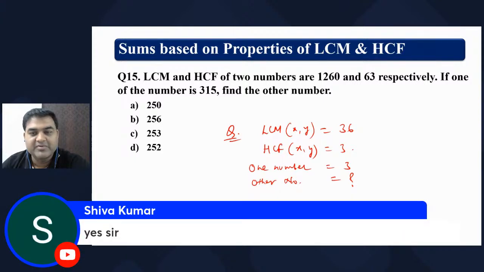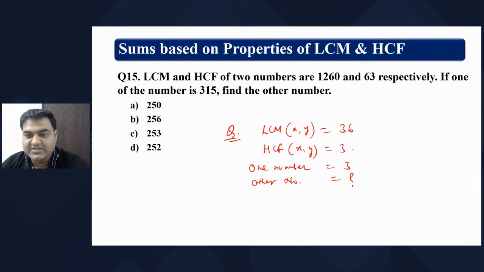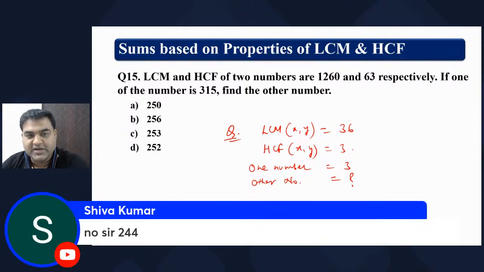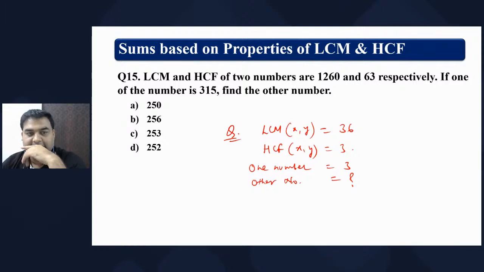Shiva, rewrite that. I did not understand that. Please rewrite that. 36 is the right answer, or 24 is the right answer, or 244 is the right answer. You have given 244 as one answer, 24 as one answer, and then I did not get it.